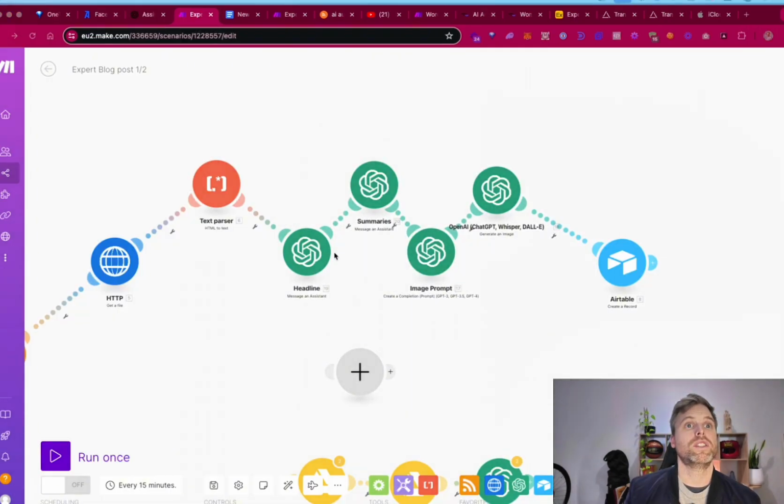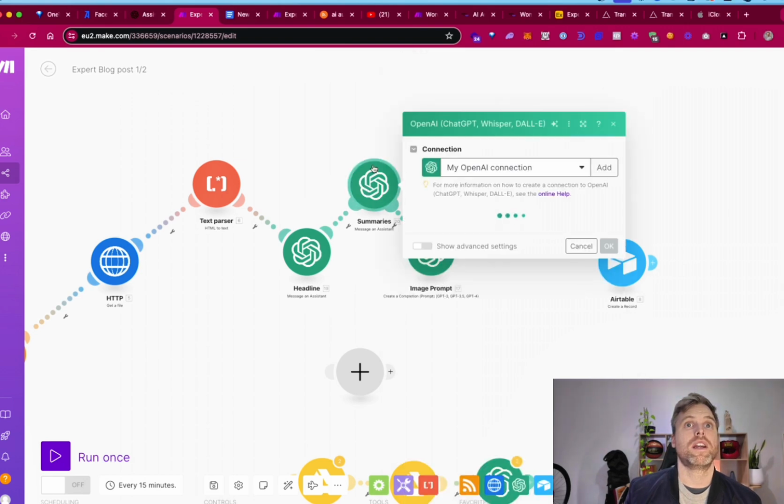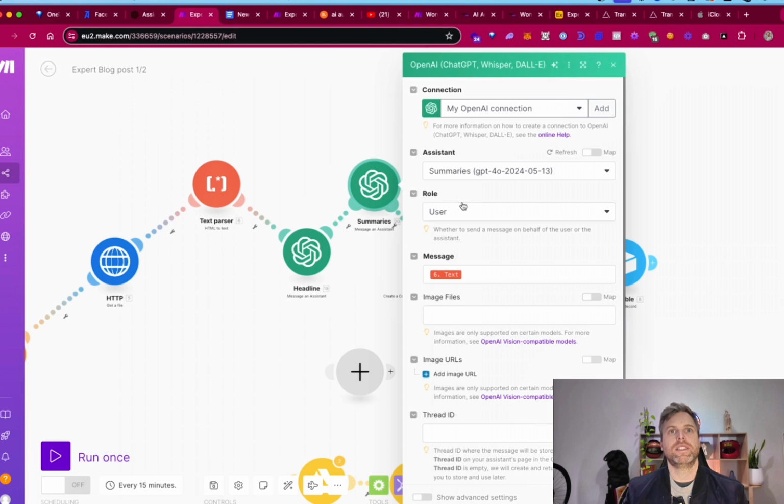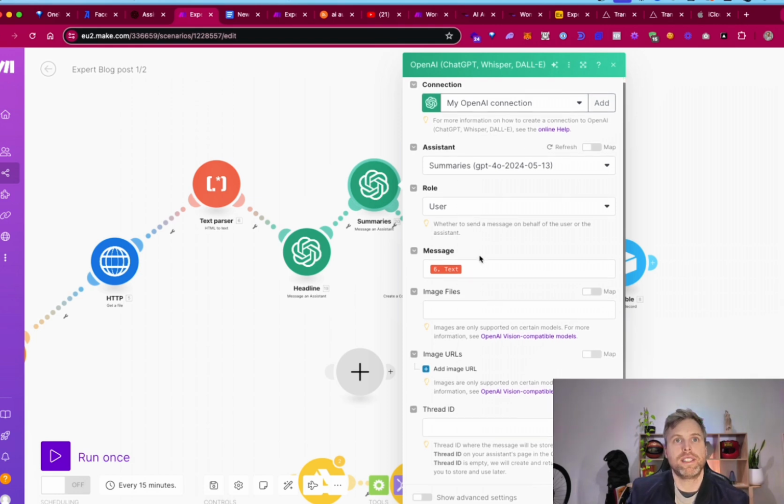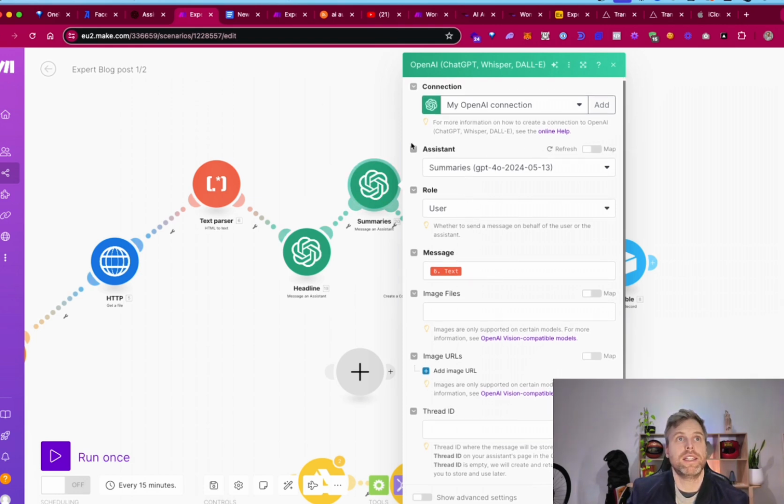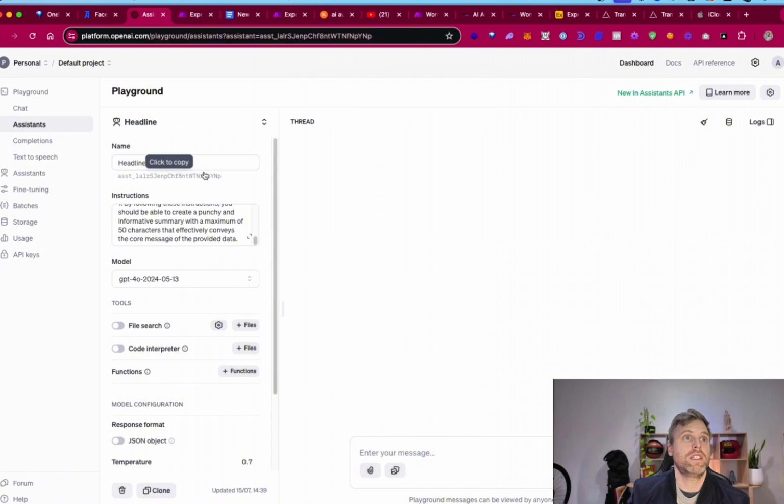And then we've got the summarize, which is message an assistant. As you can see, we're basically getting the text, and the summarize agent is this one here.